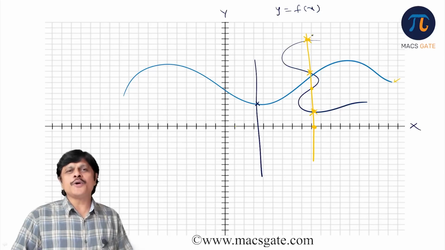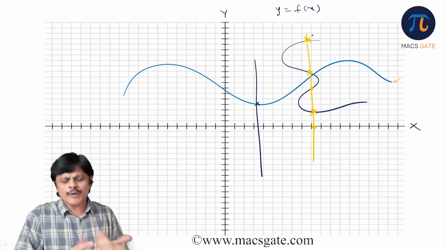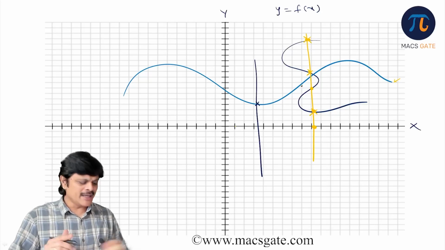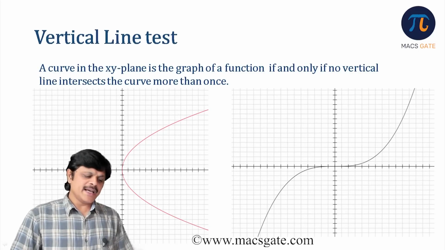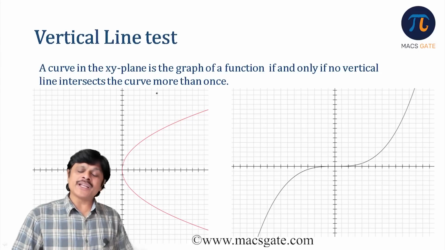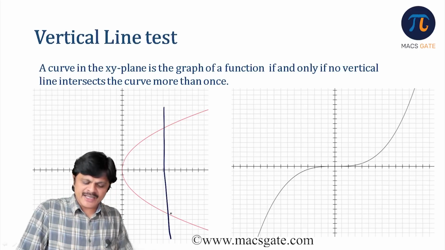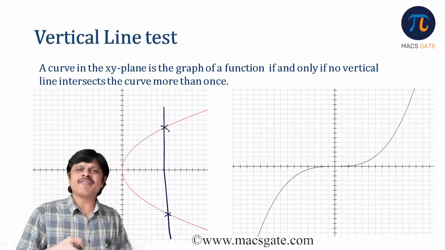No. So a relation between x and y can be plotted as a graph. Is that a function or not? How can you verify? Using this vertical line test, you can verify. Let us see the vertical line test. A curve in the xy plane is a graph of a function if and only if no vertical line intersects the curve more than once. So if you drop any vertical line, it should intersect the graph only at one point. But here it is intersecting the curve at 2 points. Therefore, it is not a function.